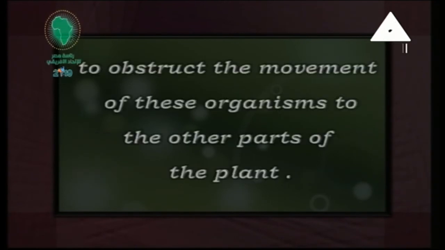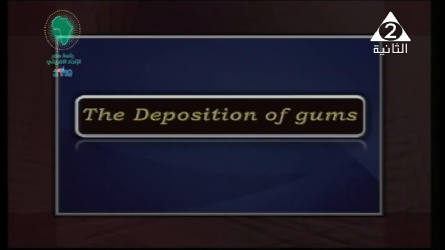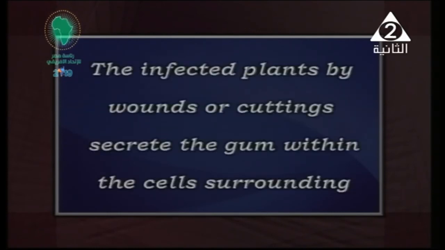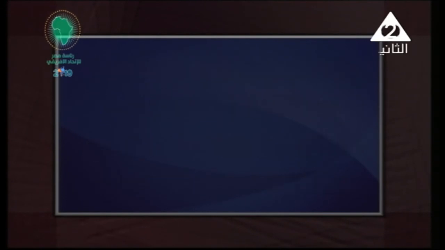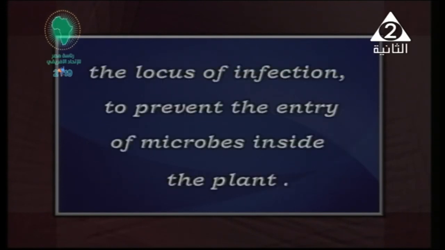And also to obstruct the movement of these organisms to the other parts of the plant, to prevent the pathogen from spreading inside the plant. And also the deposition of gums. Okay, when the plant is infected by wounds or cutting, there is secretion of gum within the cells surrounding the locus of